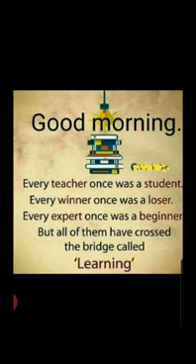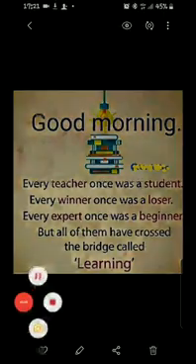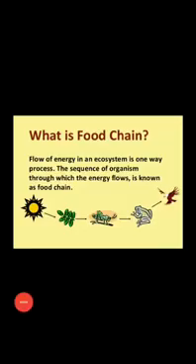Okay, so it's time to continue with our chapter, the ecosystem. So, the first topic is food chain. Can anybody tell me what is a food chain? Let me tell you. A food chain shows how each living thing gets food and how energy and nutrients are passed from one organism to another. How are the living beings surviving in this ecosystem? They are eating each other. They are dependent on each other.